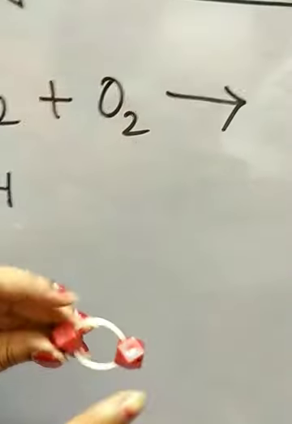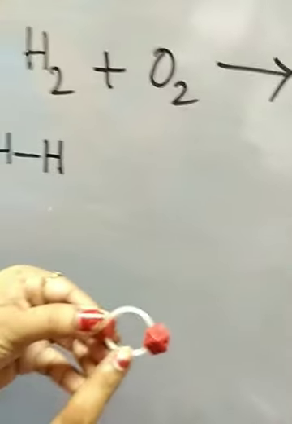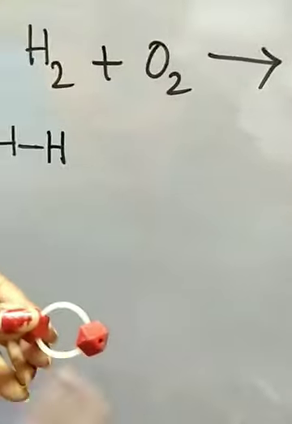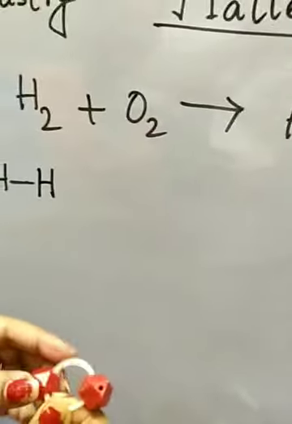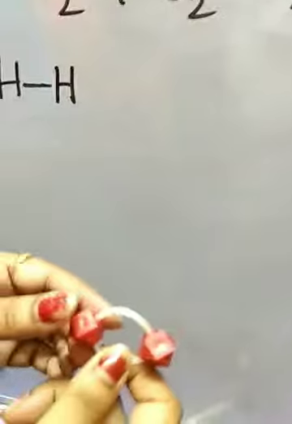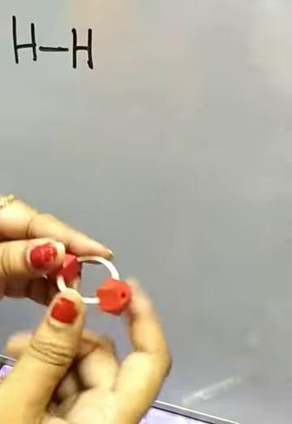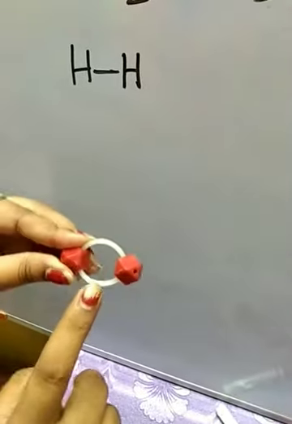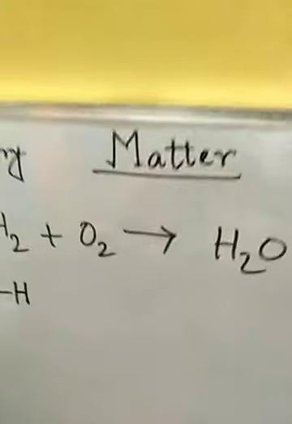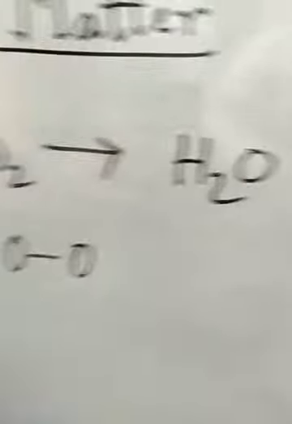This is one oxygen atom, and this is another oxygen atom which is bonded together with this chemical bond. Here I am using two chemical bonds because oxygen's valency is 2. So one oxygen atom can form bonds with two atoms together. So its valency is 2. That's why it will form two bonds. So through this we are representing oxygen atoms.